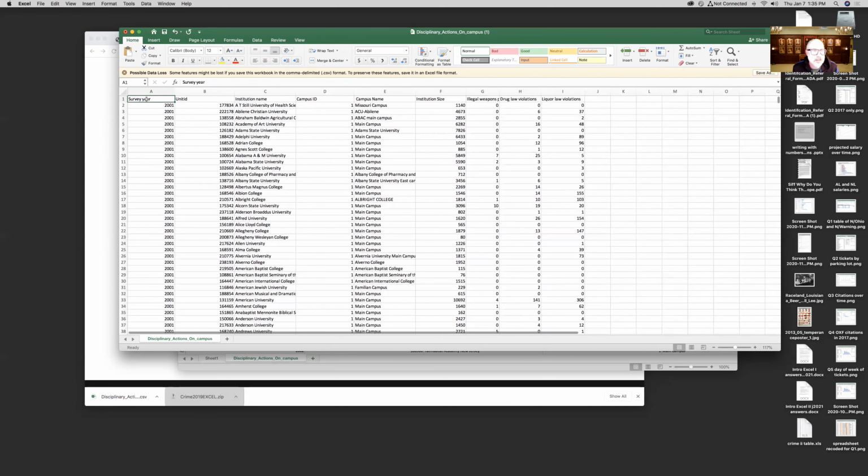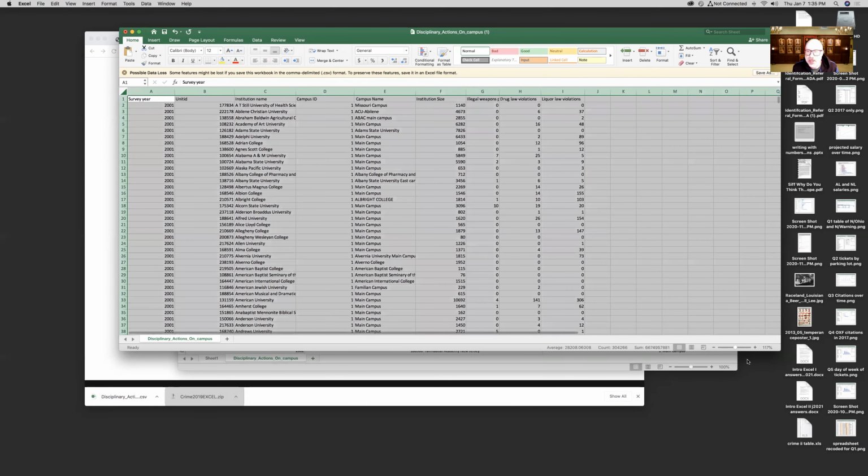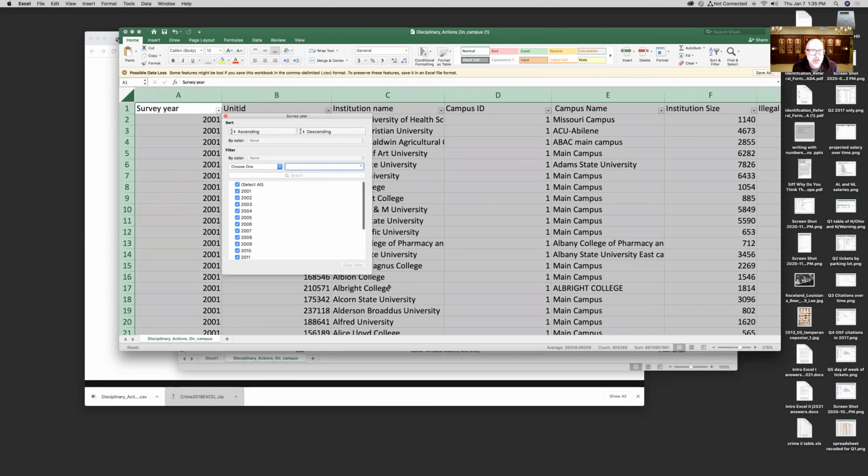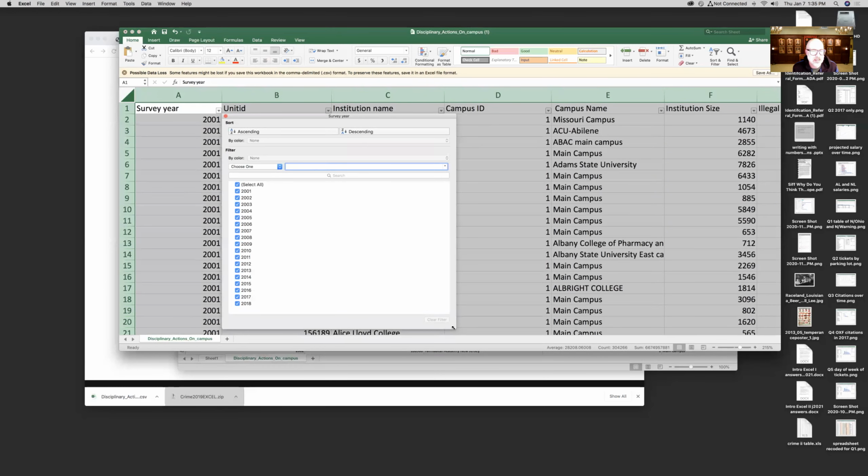Looking across, let me make this bigger so you can see it. As you can see, there are a lot of years in here, which is pretty cool.